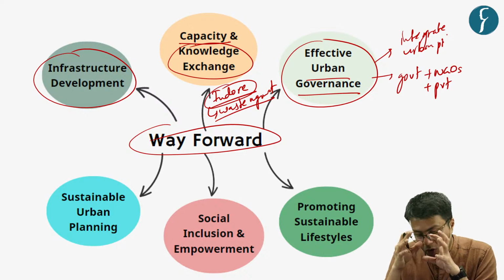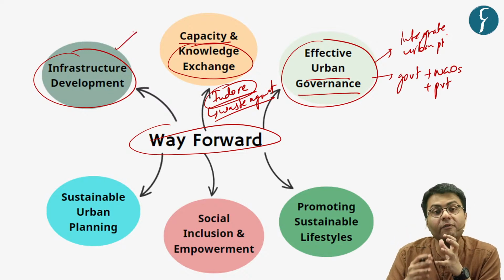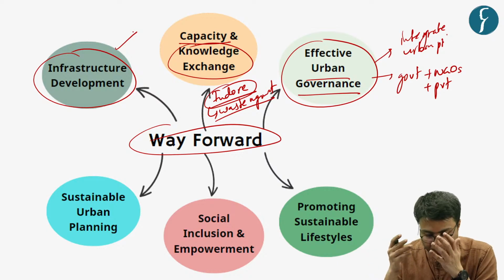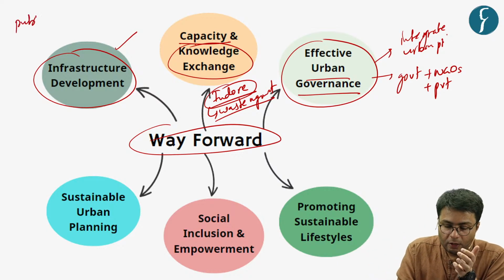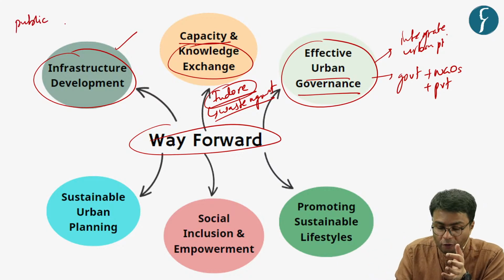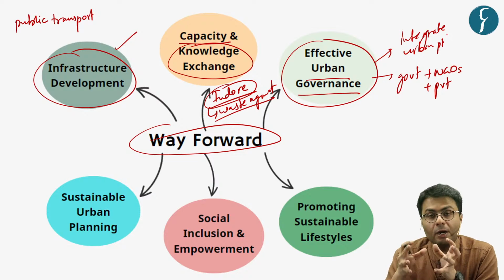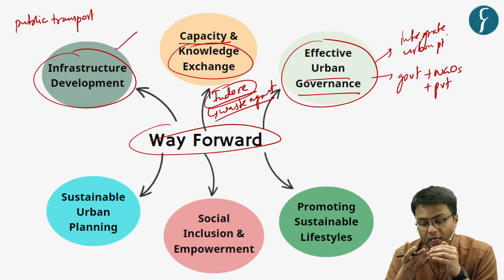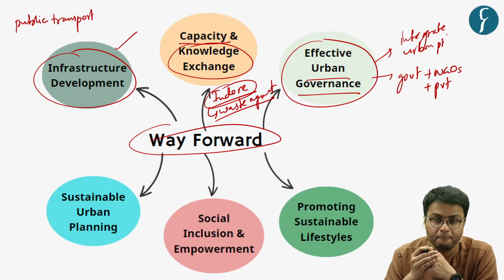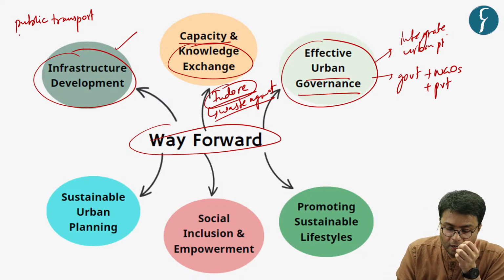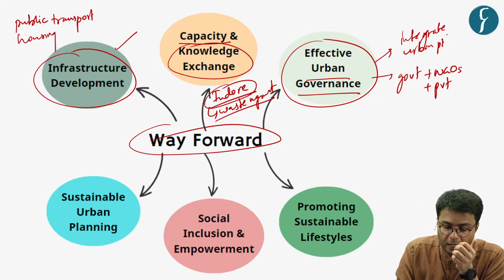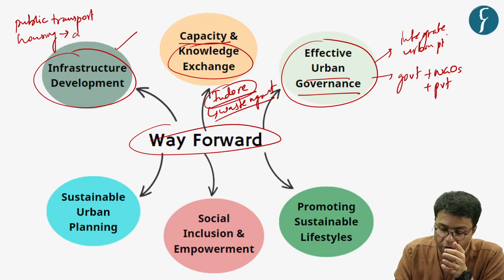Hence, also we need to undertake high levels of infrastructure development. For example, we should provide high levels of public transport to people as it will not just help reduce congestion on roads but will also reduce the emissions made by the transportation sector. Again, in terms of housing, urban areas should provide for affordable housing in particular.